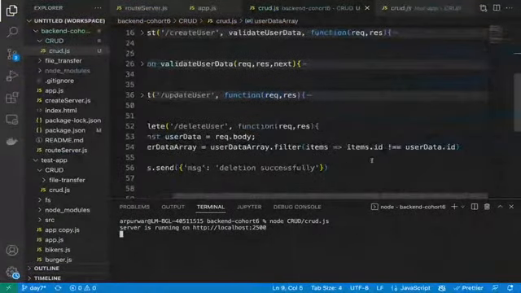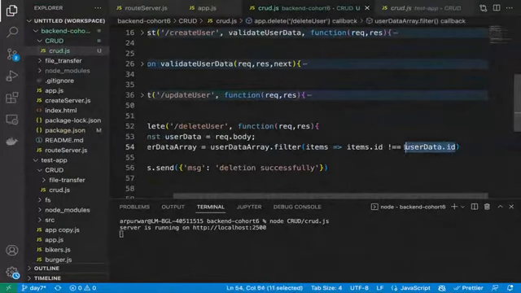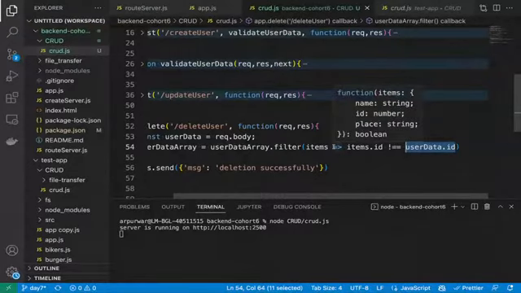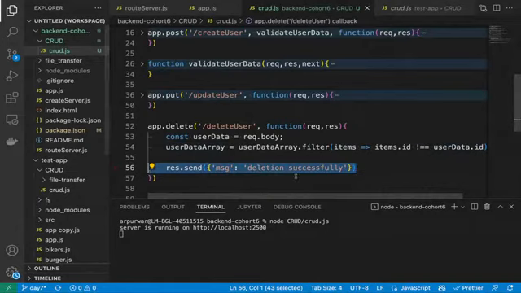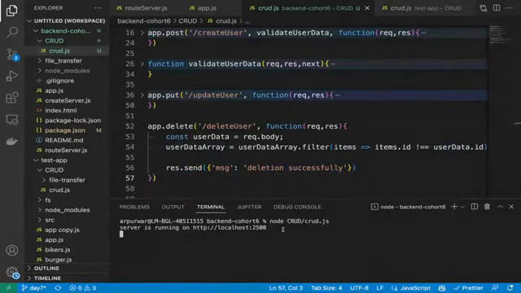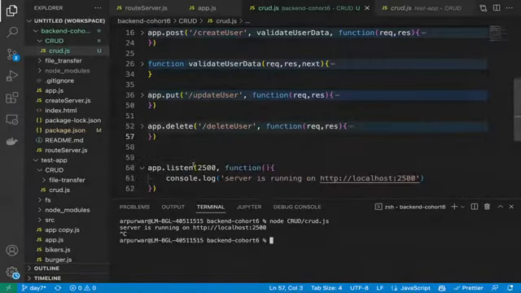So that's what is happening here, guys. The logic is, whatever ID we are providing, wherever that ID exists, do not return that record. Return only those records where ID is not matching. And then once we got the array, we have just assigned it to the user data array. And then we are saying message deletion successfully. This is very easy code, guys, to do the CRUD operation.